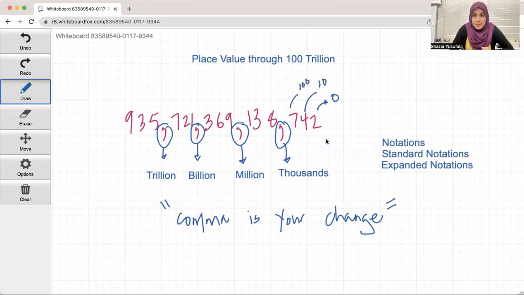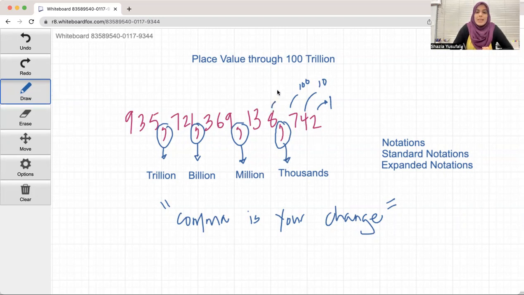So if I were to say this, you know what? I put 0, but I'm supposed to put a 1, not a 0. So the 2 is in the ones place. The 4 is in the tens place. The 7 is in the hundreds place. So if I were to say just this, it'll be 742, right? But now I have a comma. This is 1,000. So now how do I say this? I do the same thing.